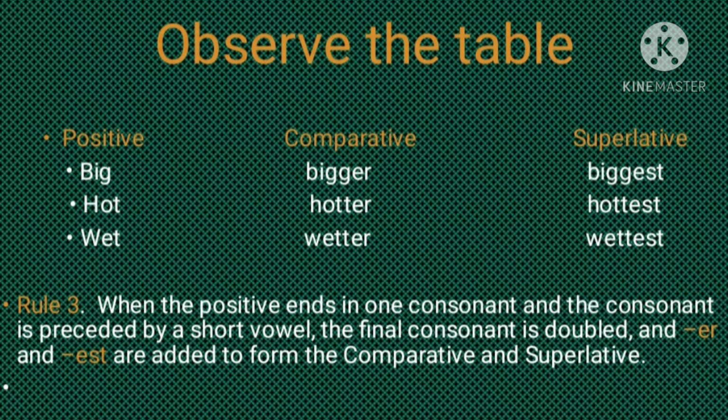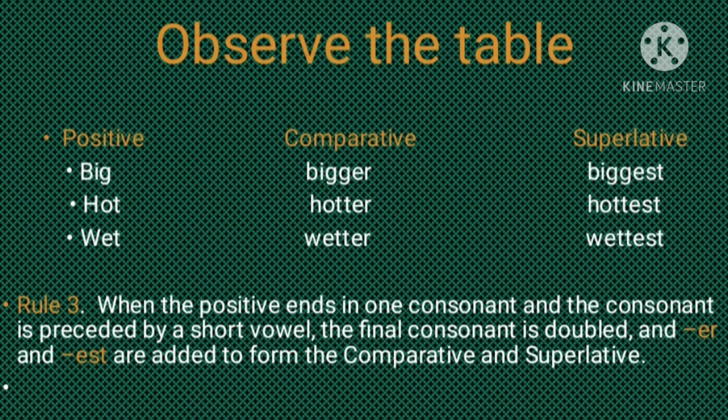Now, children, we will observe this table. This is the third table which you are observing about positive, comparative and superlative degree of adjectives. Look at the first word given in positive degree, big. When the positive ends in one consonant and the consonant is preceded by a short vowel, the final consonant is doubled. Now look at the same word big in its comparative form. It becomes bigger. What change have we made?